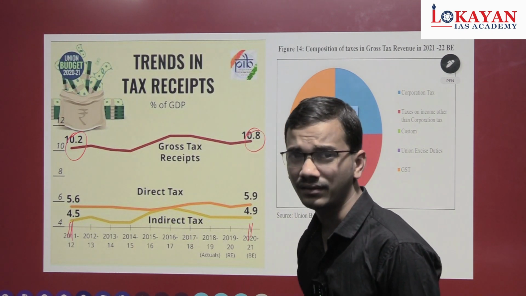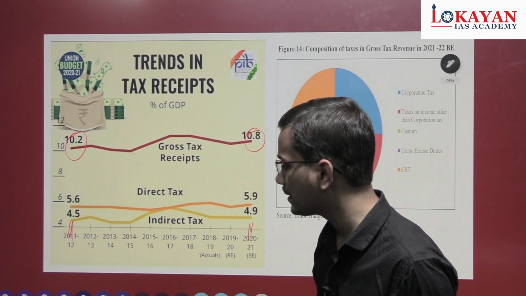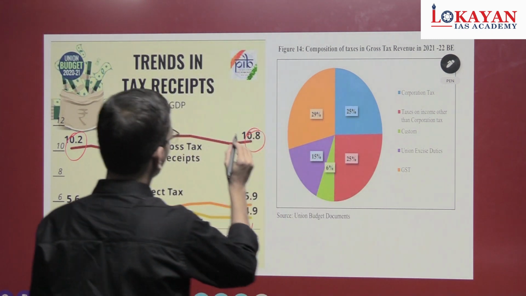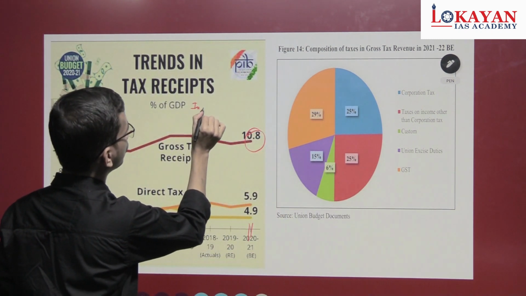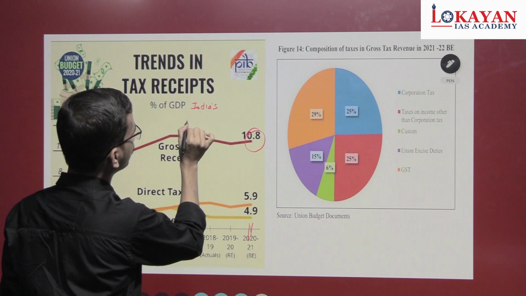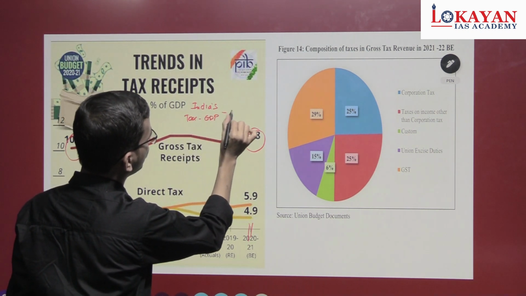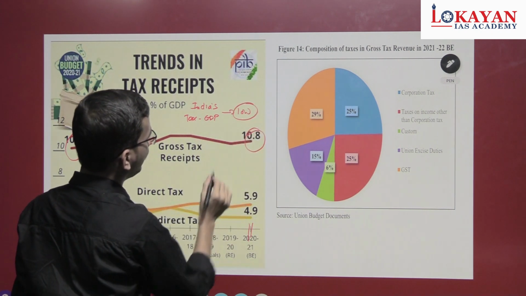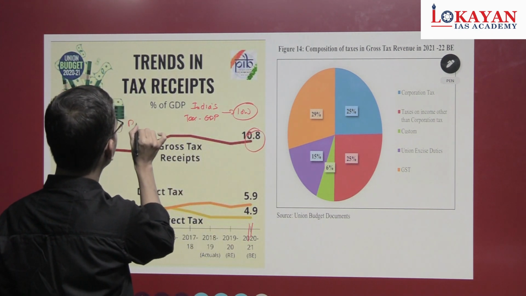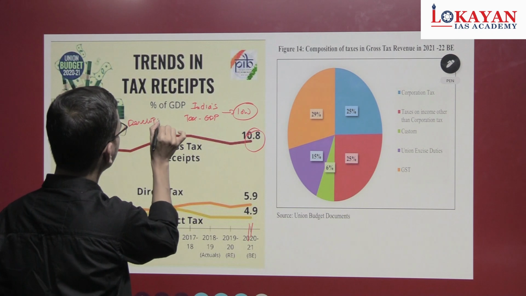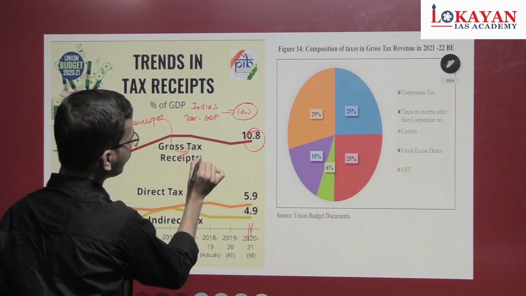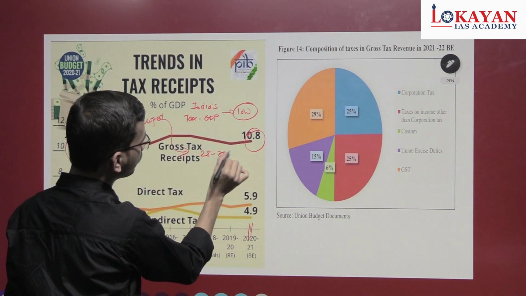So you have to remember this thing. India's tax to GDP ratio is low. In developed countries it is about 25 to 30%.